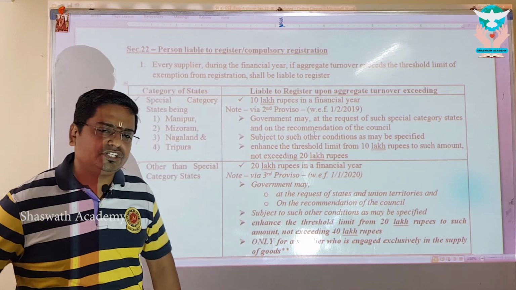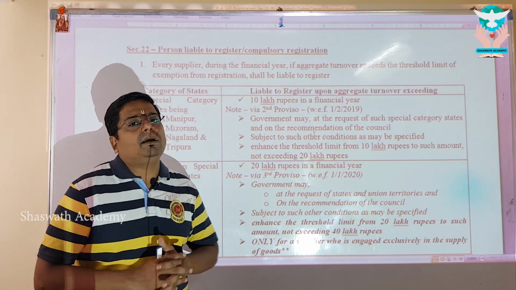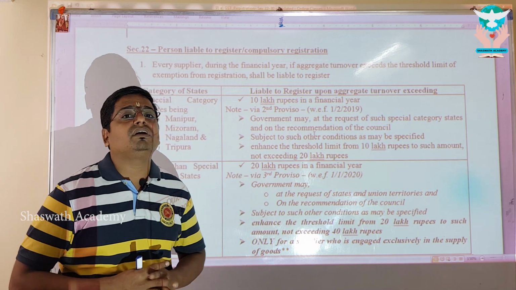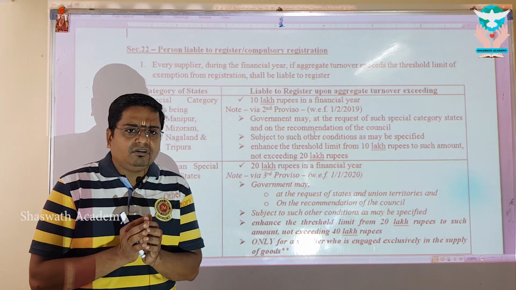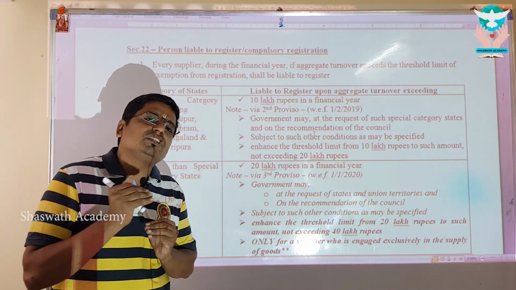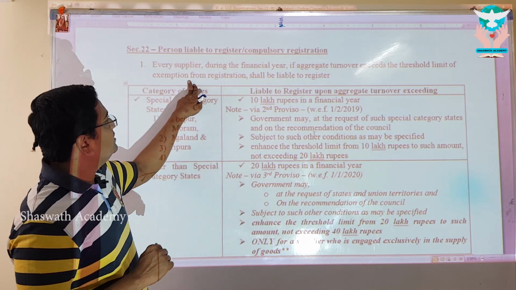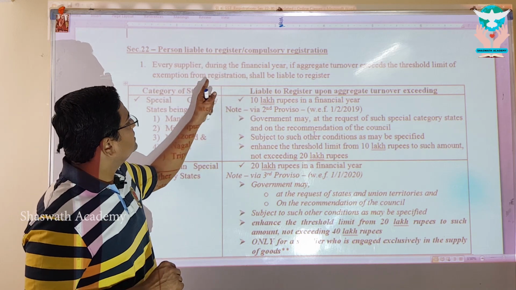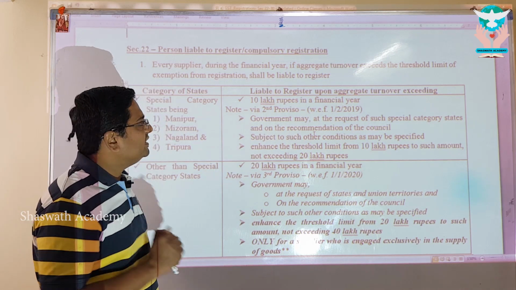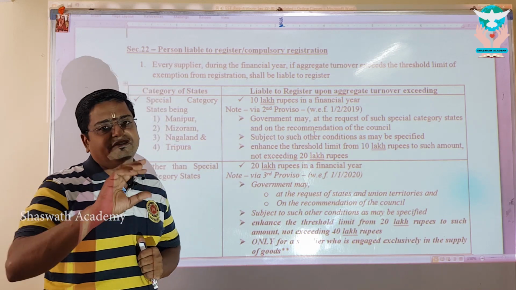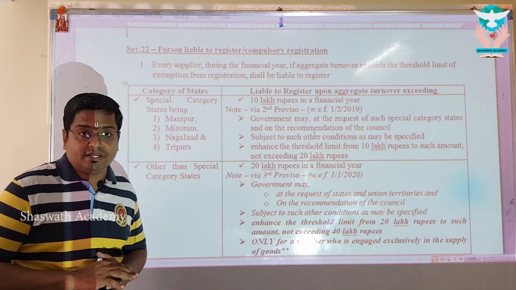My dear, first and foremost, section 22 says who is the person liable to register. It says a person is liable to register if he crosses the threshold limit for exemption from registration. What do you mean by exemption from registration? It is nothing but the threshold limit for not registering. And once you cross the threshold limit, it is called the threshold limit for registration. You have to register thereon. They are using beautiful language, saying limit for exemption from registration, and if you exceed it, you are liable to register. What is that limit? When they say the limit, they use the word 'specified'. Now let us go ahead and check what they have specified in the section, and whether any extension has been given.